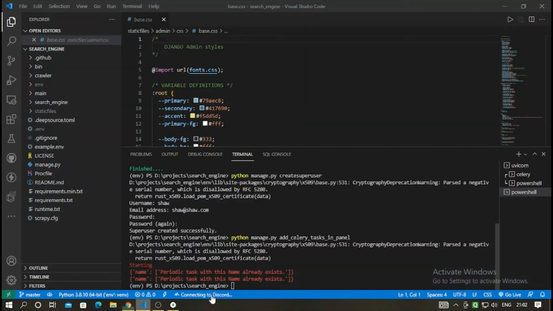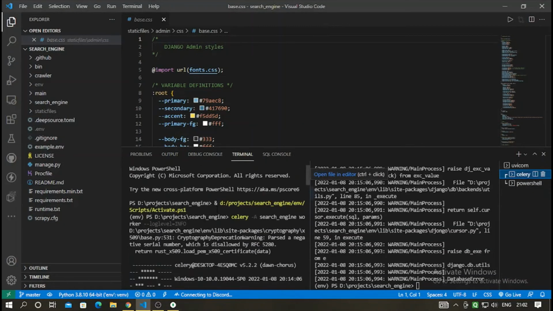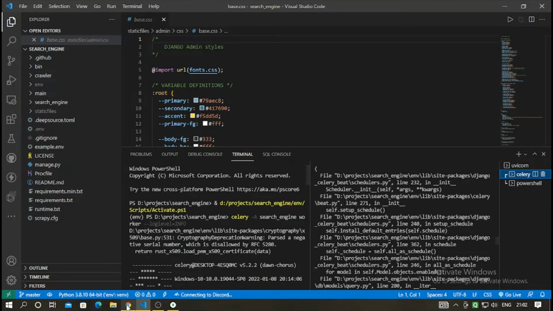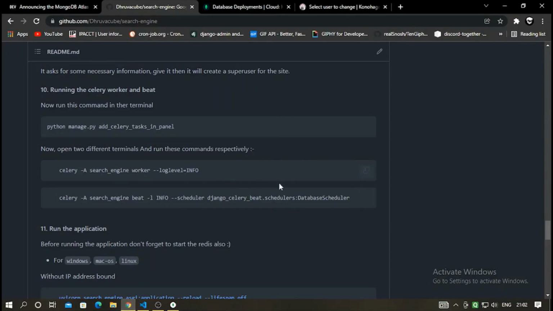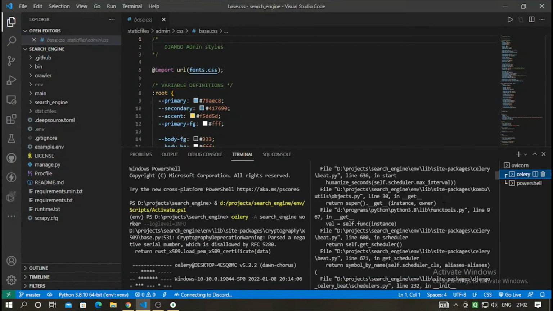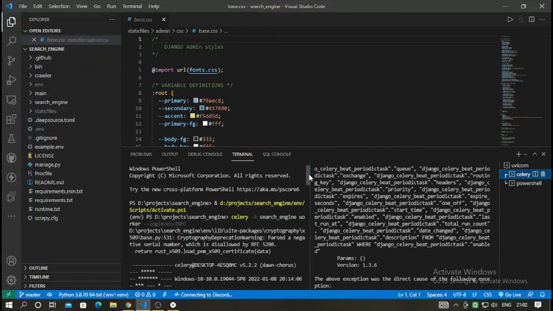And now in two different terminals, here you can see I have already been running this command. In two different terminals, you have to run these two different commands: celery -A searchengine worker --loglevel=info. It will spin up the celery worker, and this would spin off the celery beat. So yeah, I have already been running these, so I just won't copy and paste them in another terminal.